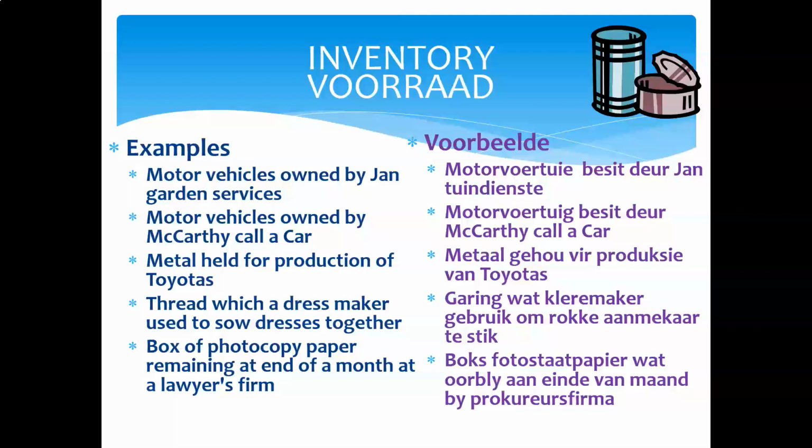But if you think about somebody else, let's say a garden service, that's a stupid example in any event, that guy needs a little bucket that he drives around with all his garden stuff on the back. So that motor vehicle that he uses in order to go from garden to garden, in order to perform this service, that to him is a non-current asset. So for the one, it is a commodity that he trades in. For the other one, it's an asset that he uses in order to be able to conduct his business.